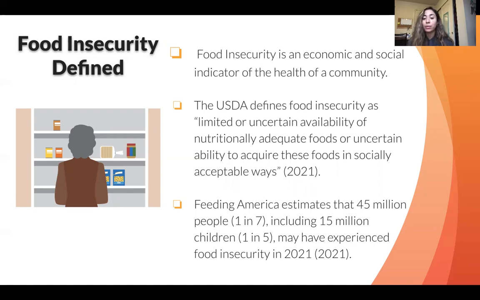Two factors that influence food insecurity rates are unemployment and poverty, which were both at recent lows heading into this pandemic. Before the start of the pandemic, the overall food insecurity rate had reached its lowest point since it began being measured in the 1990s, but the improvements were being altered by the pandemic. According to Feeding America in 2020, 45 million people, 1 in 7, including 15 million children, 1 in 5, have experienced food insecurity. Feeding America predicts in 2021, 45 million people will still be facing food insecurity.